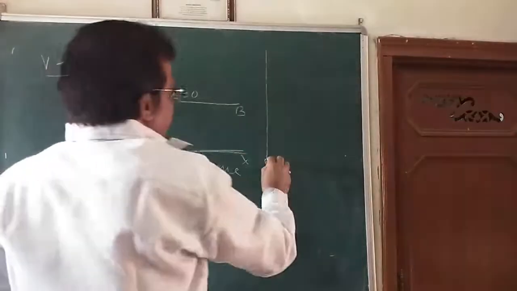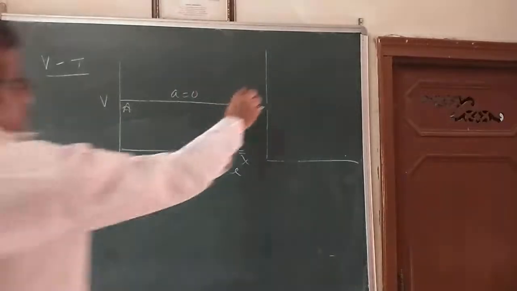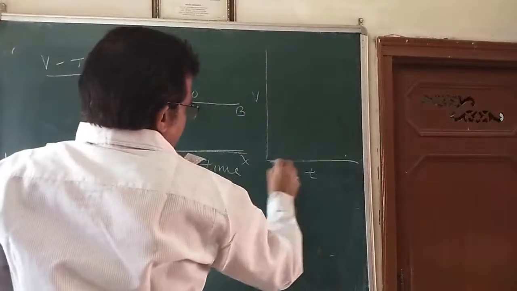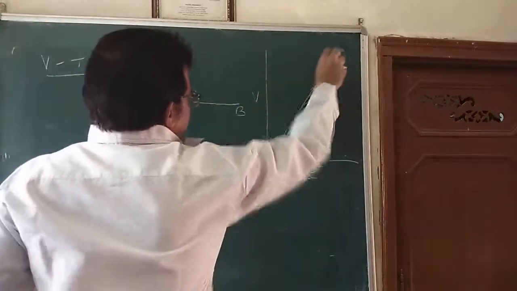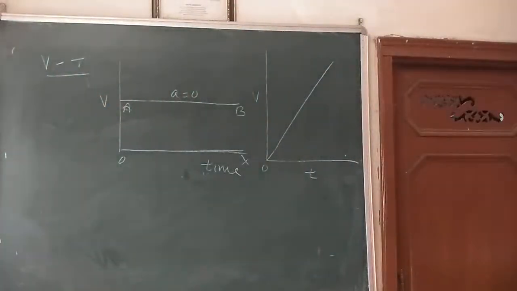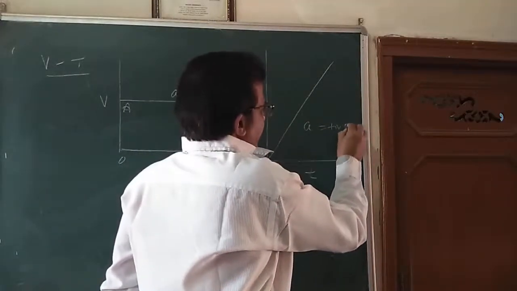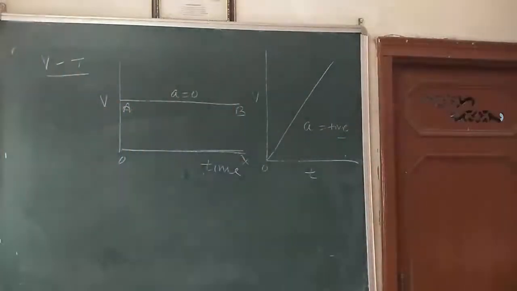Suppose I draw a graph between velocity and time, and the graph is something like this. Velocity goes on increasing. When the velocity goes on increasing, the acceleration is called positive acceleration. This type of graph is called positive acceleration.